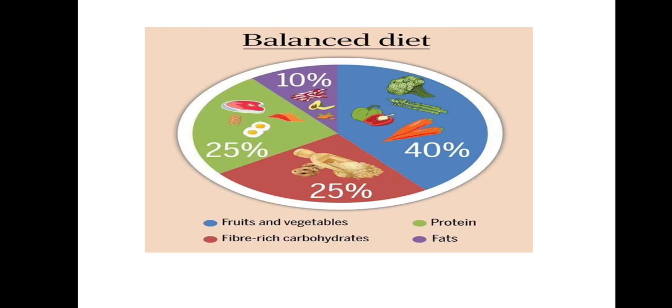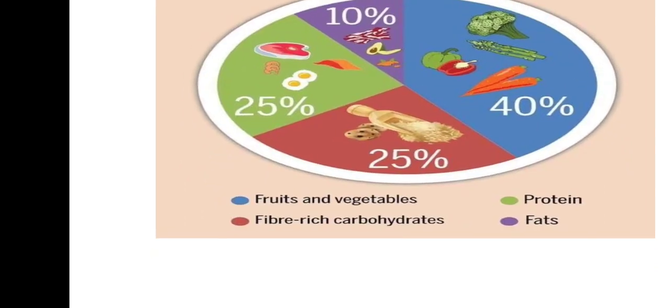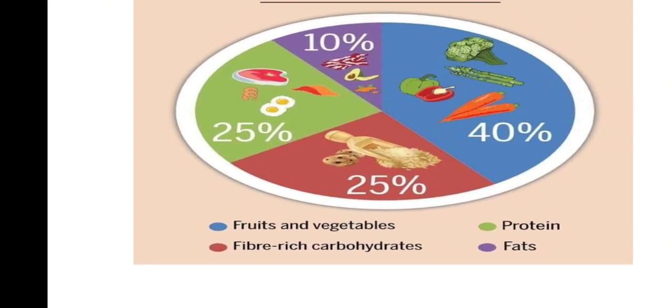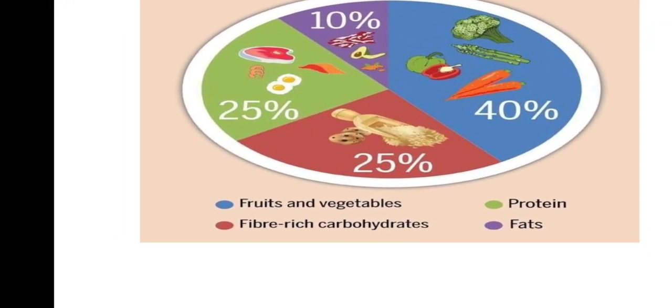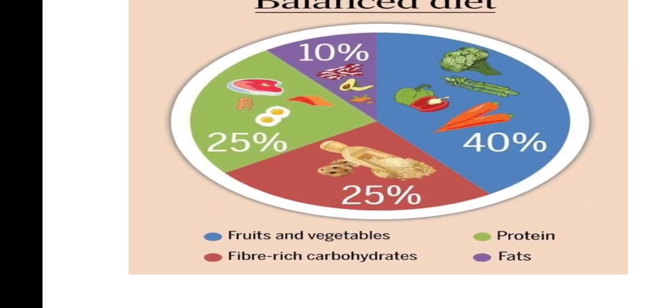Now, what is a balanced diet? Actually, a balanced diet is a diet that must include all the types of nutrients, but these nutrients must be present in a balanced amount. You can see here 40%, 25%, 25%, and 10%, okay. The key is present here: in the blue portion there are fruits and vegetables, and we must consume 40% fruits and vegetables.